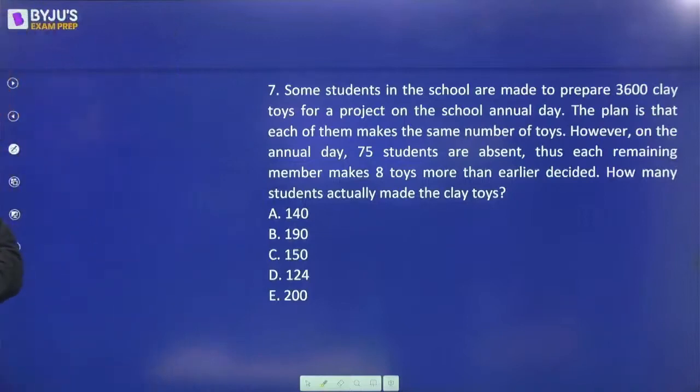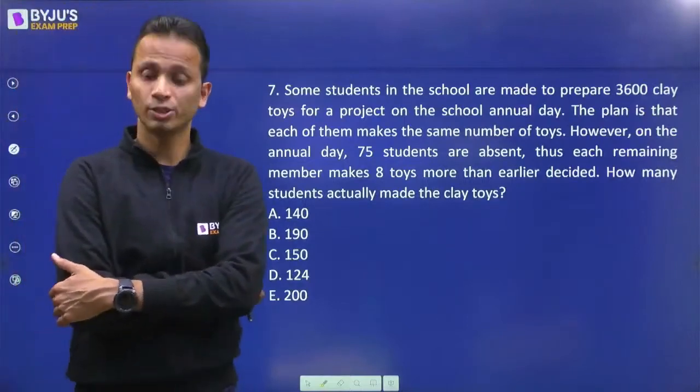Okay, so Vijay, again, is among the first set of students to give an answer.